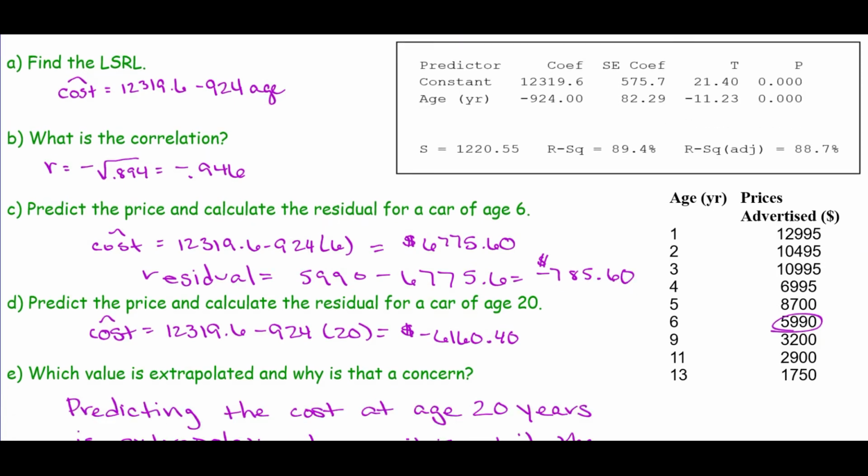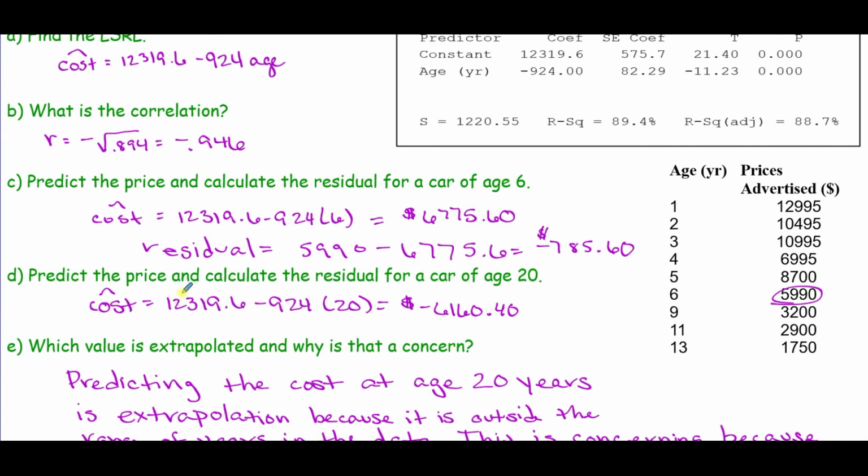In D, they asked us to predict the price and calculate the residual again for a car of age 20. So I plugged in the 20 to get my prediction, which is negative $6,160.40. And then we cannot calculate the residual here because we do not have 20 in our table. So there is no way for us to calculate the residual in this particular case.